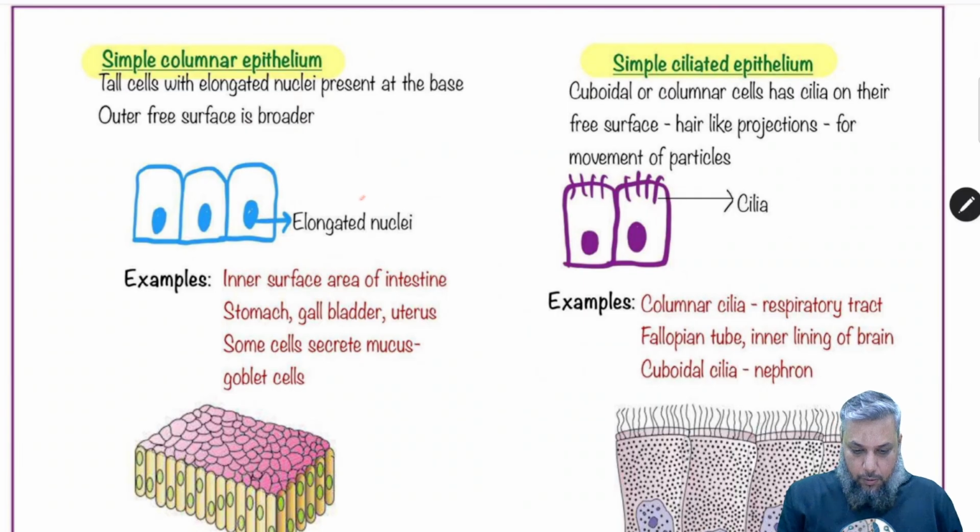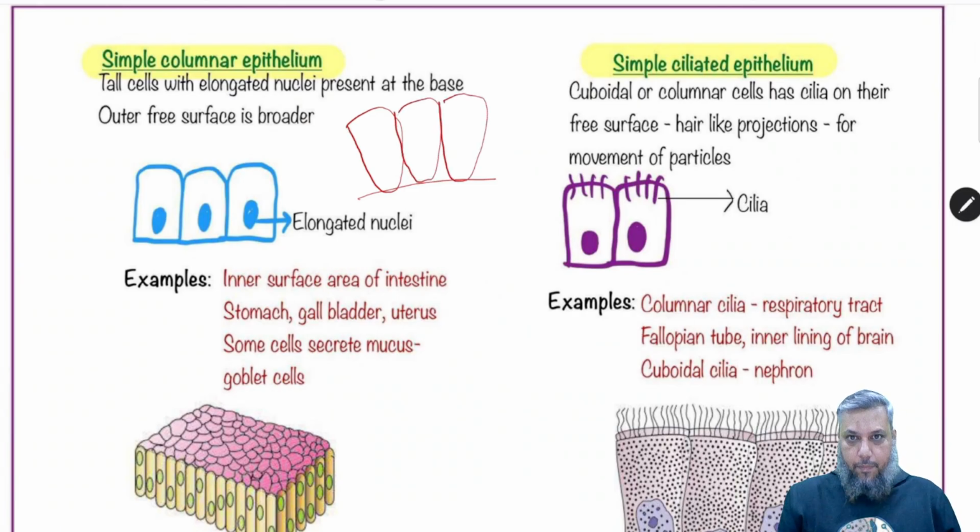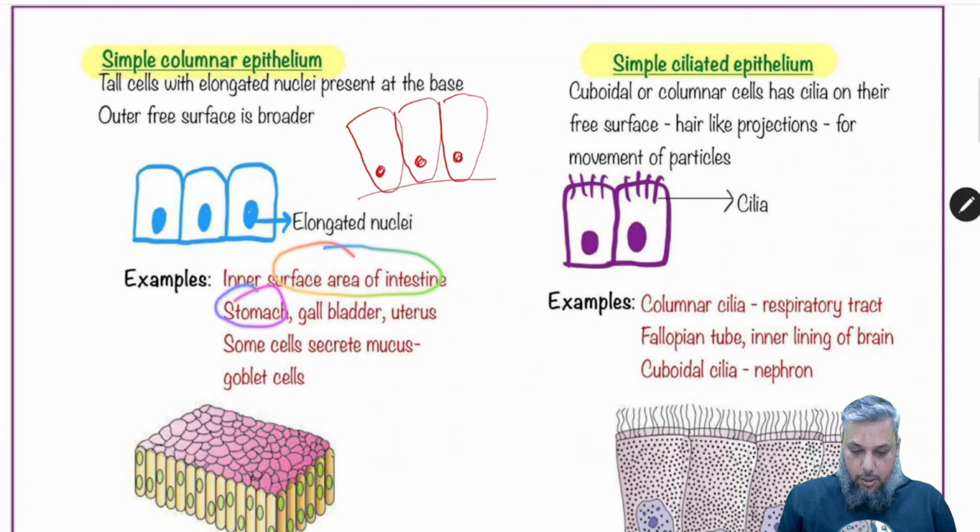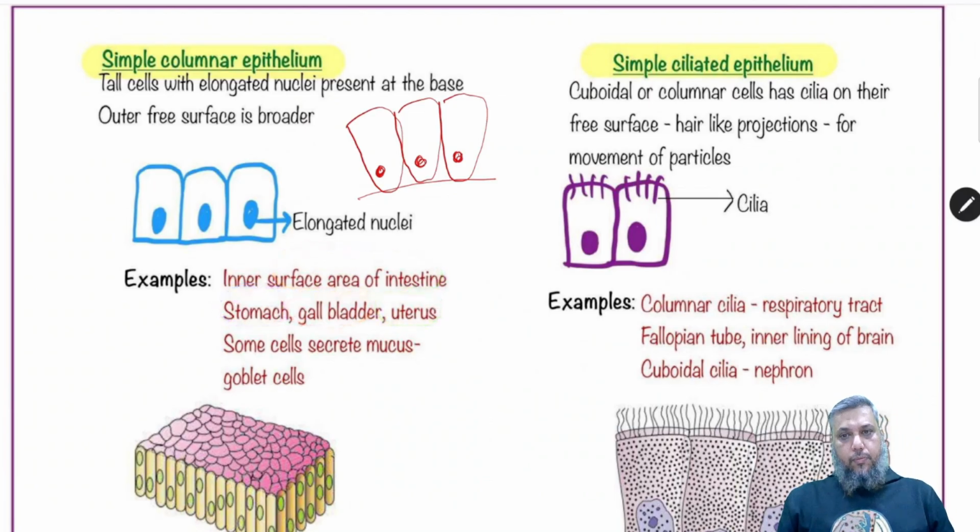So this is the basement membrane. We have got tall columnar, pillar-like cells where the nucleus is towards the base. That is your columnar epithelium. The columnar epithelium is present in the inner surface of the intestine, the inner lining of the stomach, the gallbladder, and the uterus.